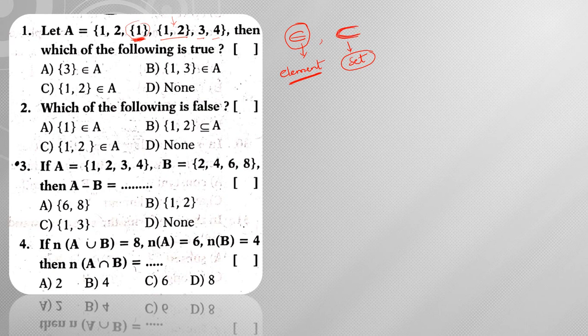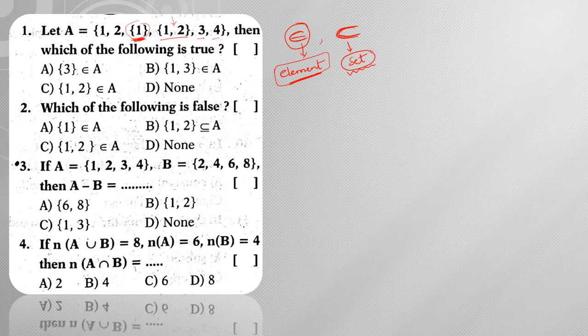You need to be clear about these two symbols, because students get confused with respect to them. When you are talking about an element, use belongs to or does not belong to. If you are talking about a set, either a subset or generally a set, then you will be using the concept of subset.